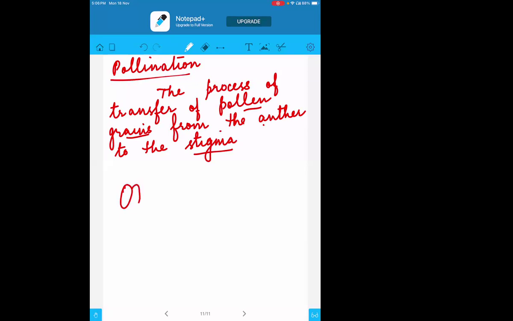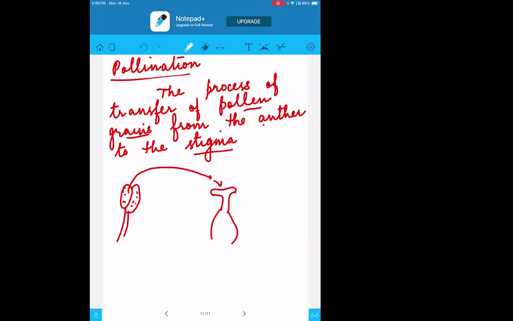Suppose here we have the anther. So inside the anther, pollen grains will be there. Either with the wind or with the water, these pollen grains will go and they will land on the stigma. And once they land here, the pollination process happens.